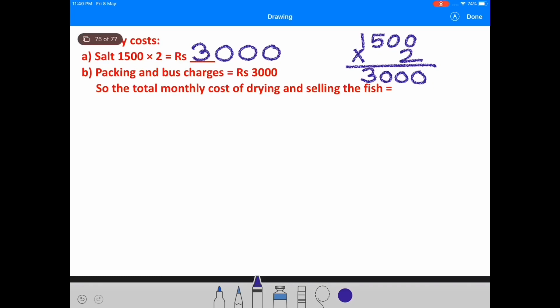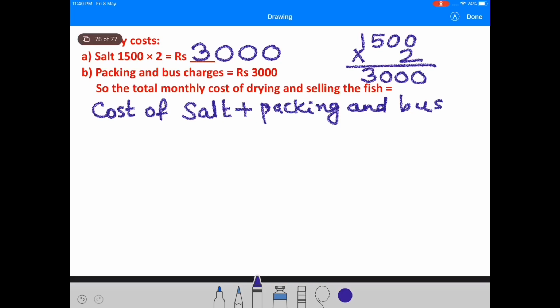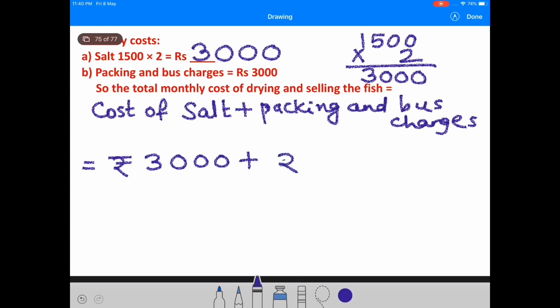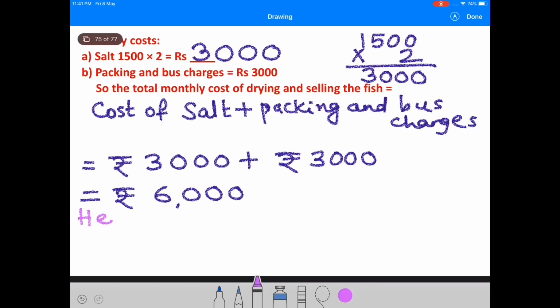Packing and bus charges, that is also rupees 3,000. Cost of salt needed per month plus packing and bus charges is equal to 3,000 rupees plus 3,000 rupees, that is total 6,000 rupees.